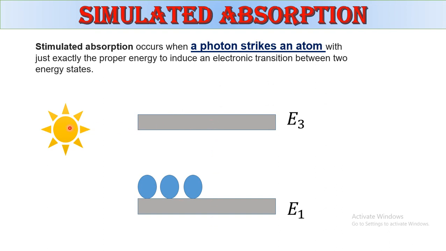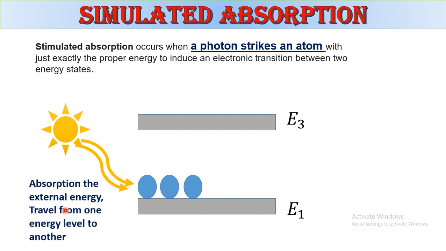Just consider the sun as the external light source. It passes light to what we consider the chromium atoms. The chromium atoms easily absorb the blue-green rays. Now what will happen? Observation: the external energy makes the electron travel from one energy level to another. The light source energy is absorbed by the chromium atom.